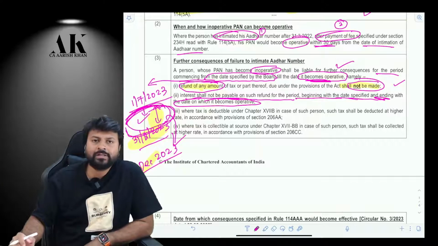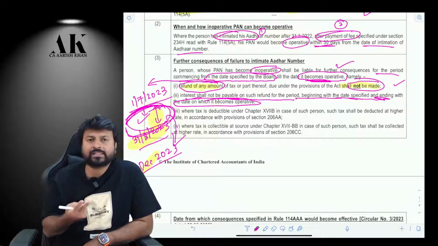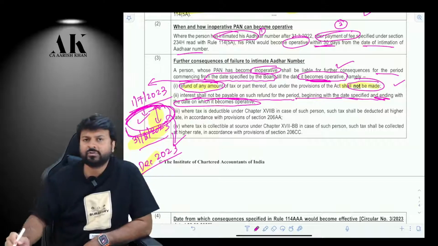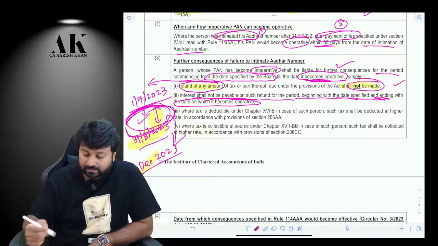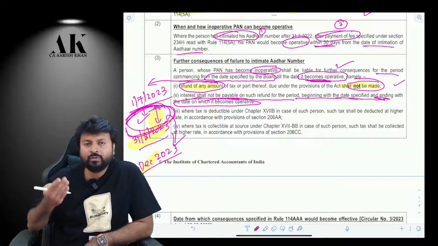So what is the interest per month? It is 0.5% per month. So if you have this consequence for 2 months, then you have to sacrifice 2 months' interest.